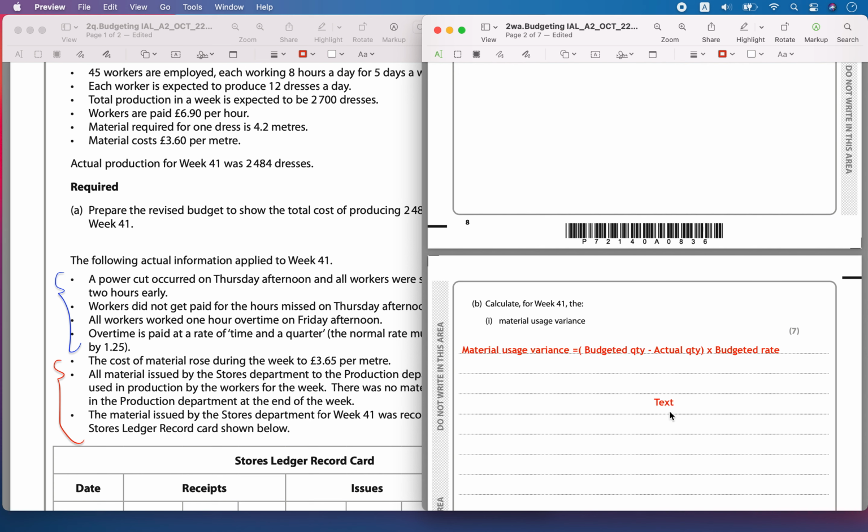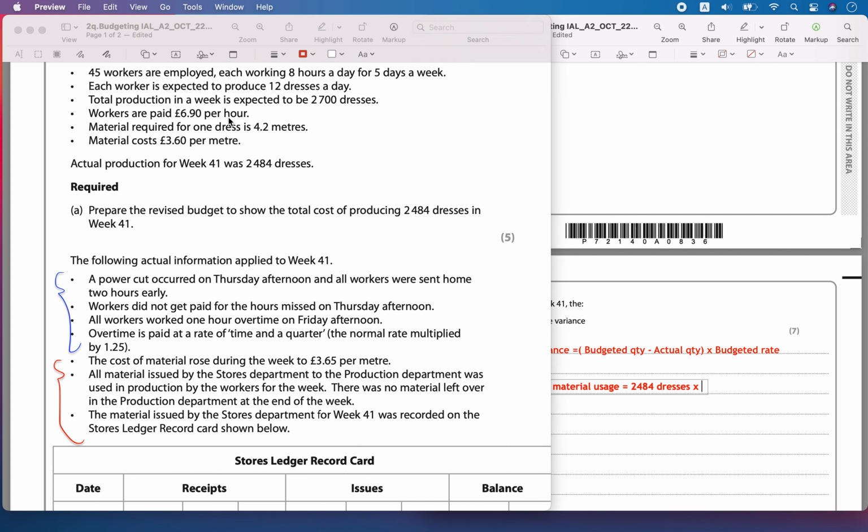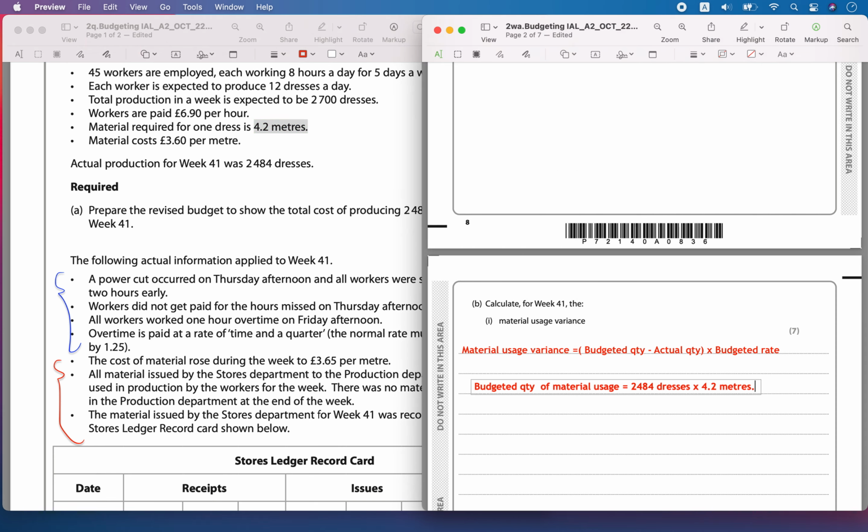So now let's calculate the budgeted quantity. The budgeted quantity of material usage is equal to, we know that 2484 dresses had to be produced, and the amount of material required was 4.2 meters per dress. So the total amount of meters that was required is 10,432.8 meters. This was the budgeted material usage quantity.